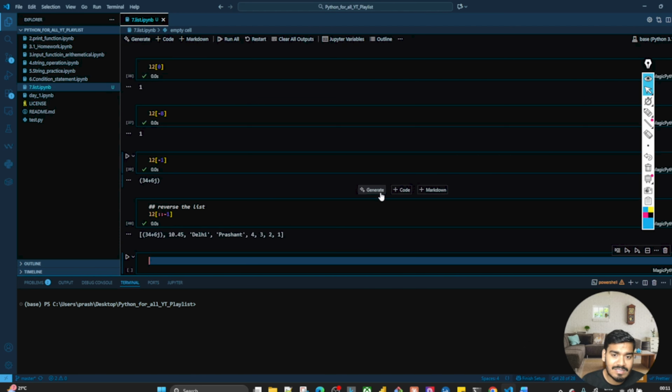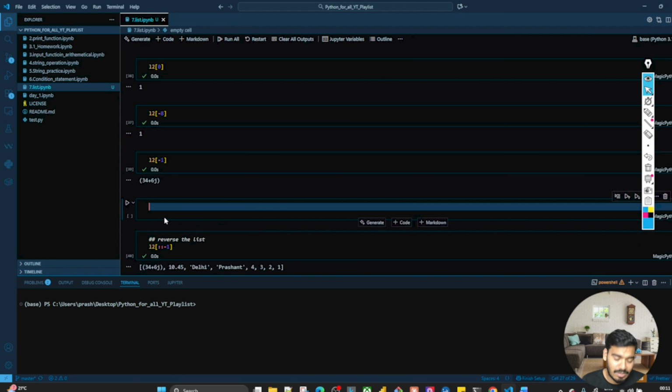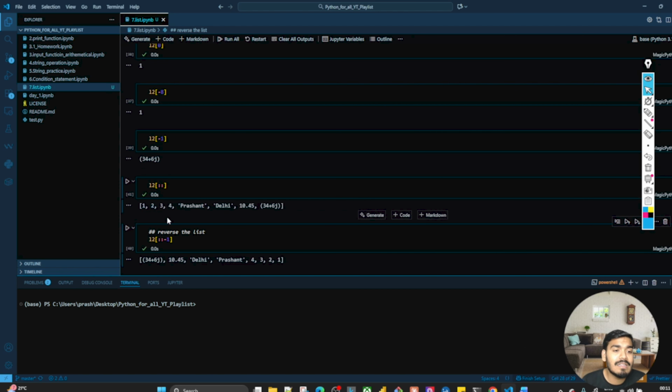First, let's try to understand the meaning of this double colon. Let's say if I write L2 and double colon, you will get the entire list. What is the meaning of that? Over here, we are not specifying any limit. We are just giving L2 colon, that's all. But why am I giving double?